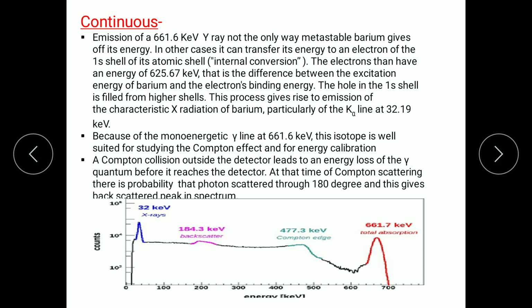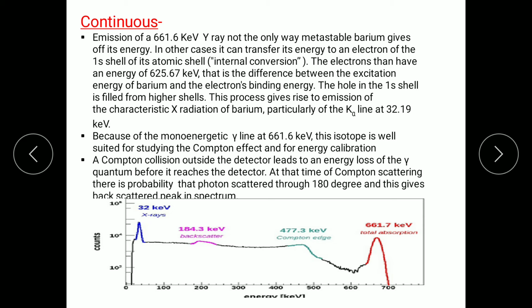Now see here, emission of 661.6 keV gamma ray is not the only way metastable barium gives up its energy. Means what? When that photon comes from the metastable excited state to the ground state, it emits a photon of energy 661.6 keV. Here this says that it is not only that energy that comes out, but that energy can be transferred to an electron in the 1s shell of its atomic shell.